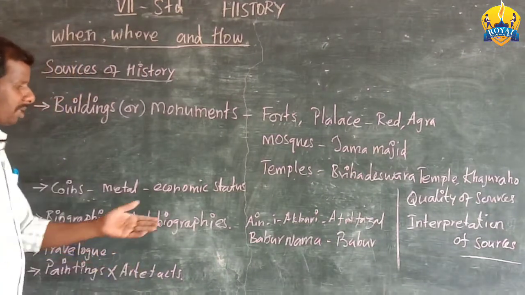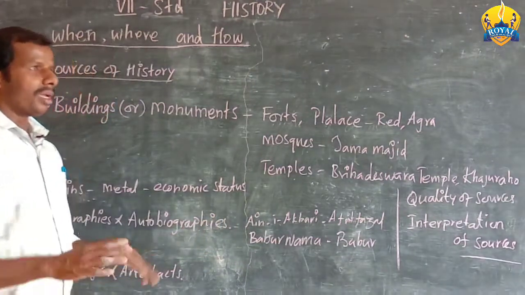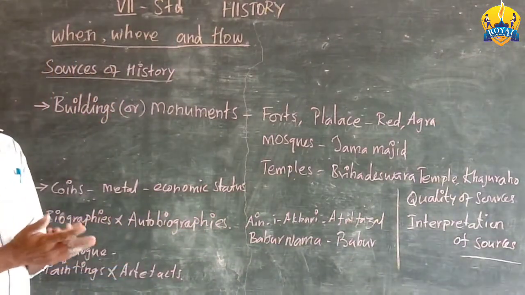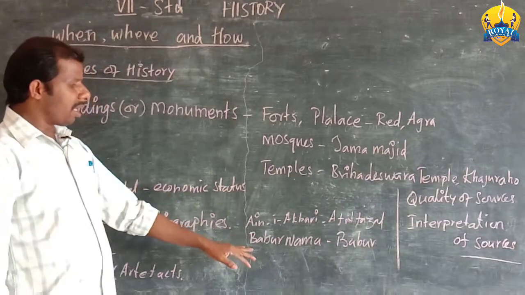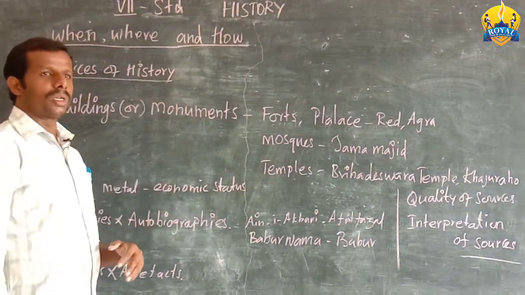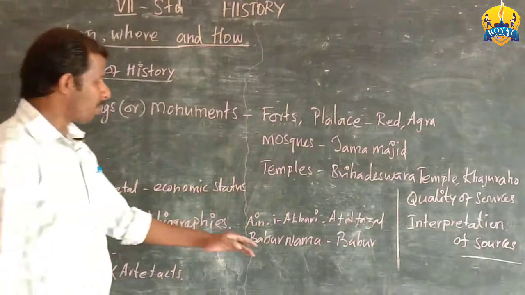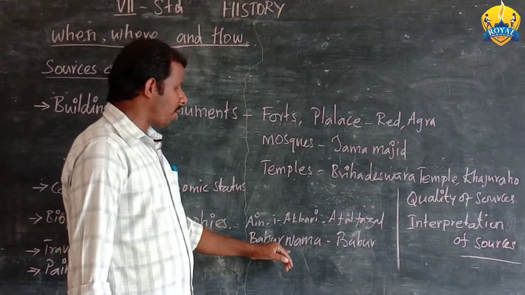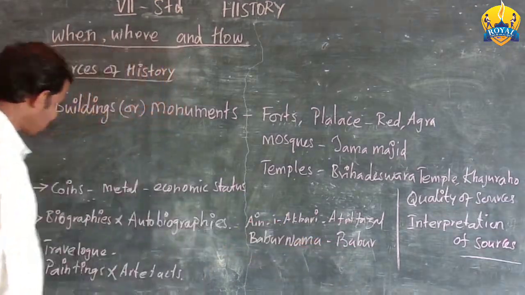At the same time, Akbar's grandfather Babur was a talented as well as well learned person. He wrote his own history, so that is called an autobiography. The autobiography example is the Babur Nama, written by Babur.